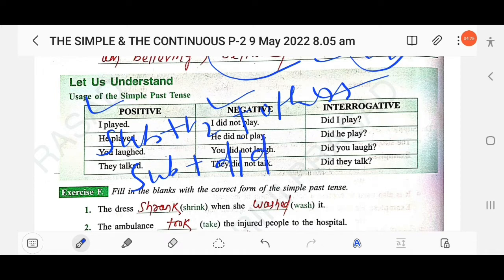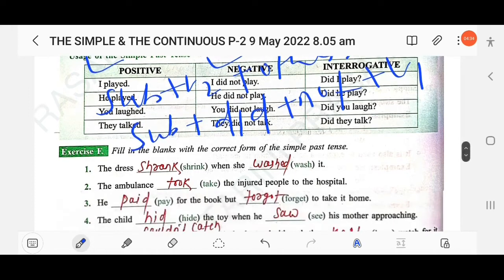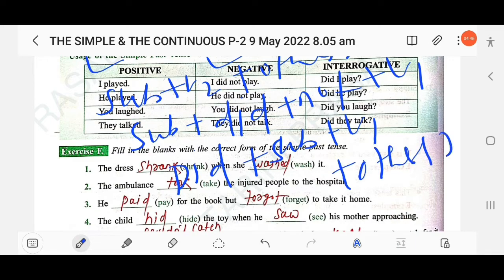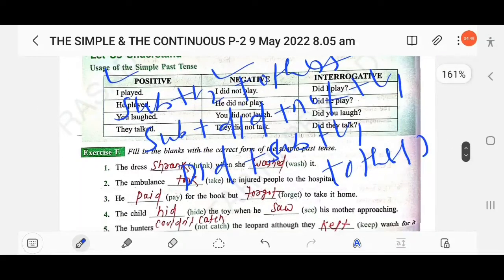In simple present we use do or does, but in simple past we have to use did. Then interrogative means yes-no. In yes-no questions the auxiliary verb is used at the beginning of the sentence: did plus subject plus V1 plus other. Just remember this structure so that you can easily form positive, negative as well as interrogative sentences. Clear?